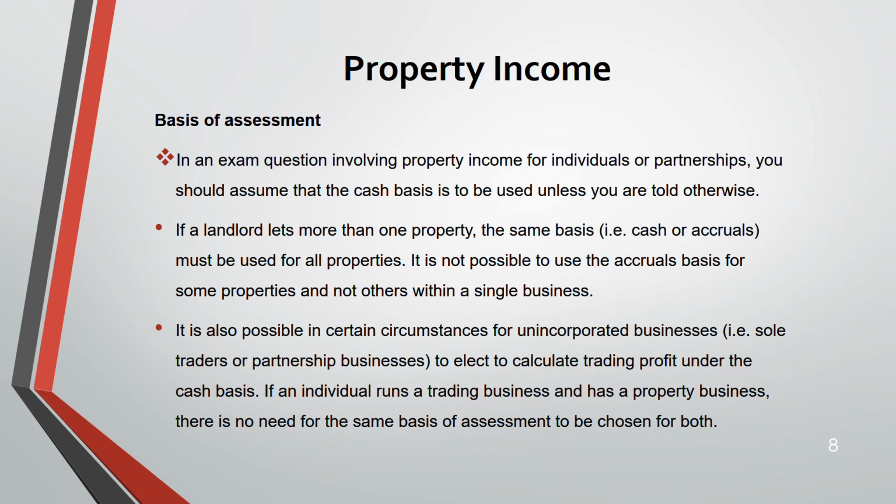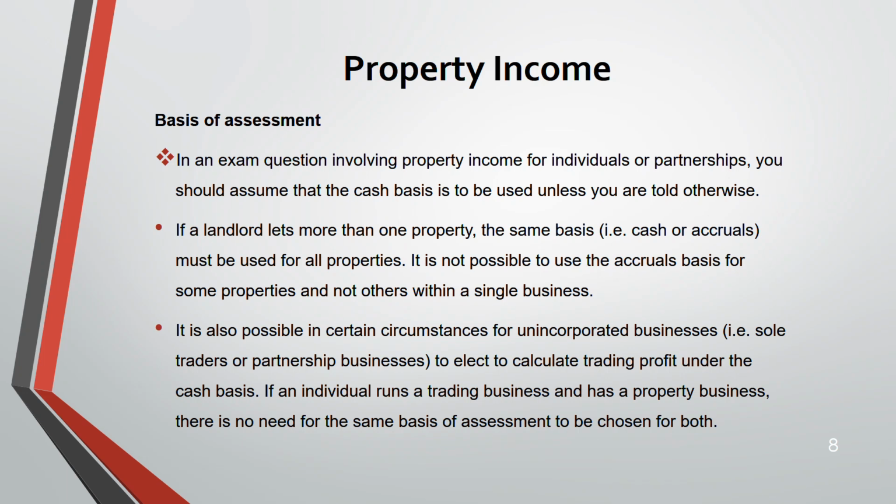Because why? An individual might run two businesses. One, he might be running a trading business. The other, he might be running a property business, right? So there, if he thinks that because I'm using cash basis for property, it's better to use cash for the trading business, he has that flexibility. But it is not compulsory.